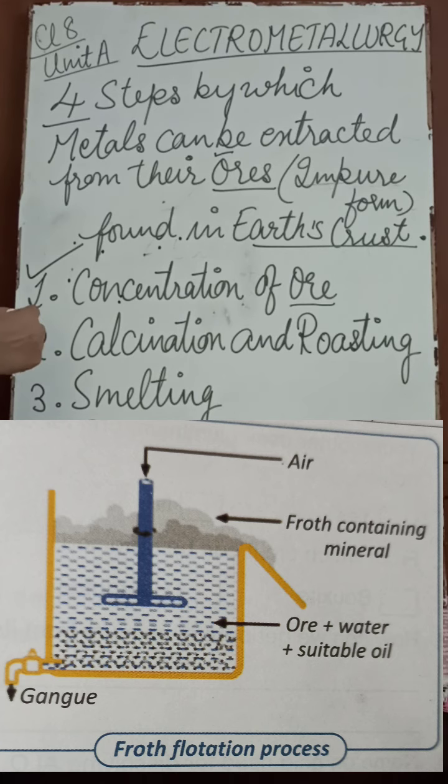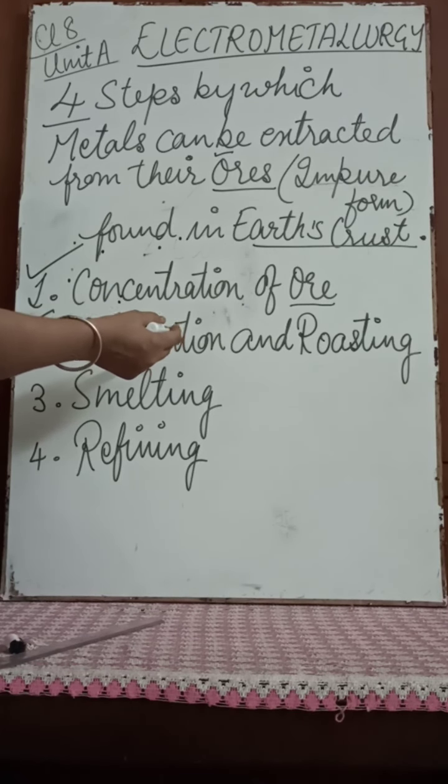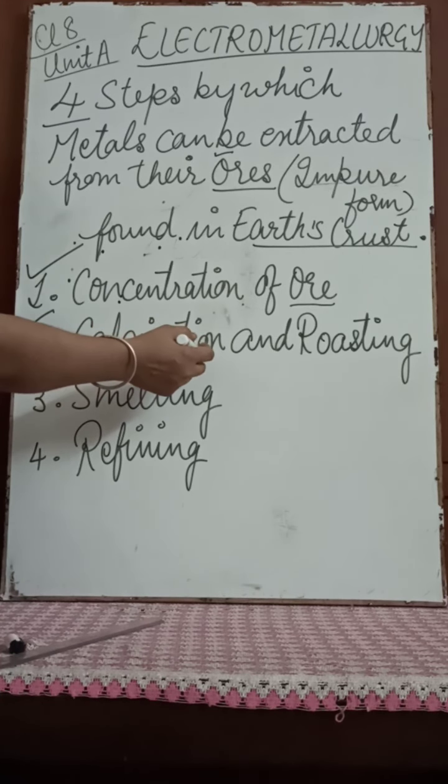Now second is calcination and roasting. What happens in calcination and roasting? It involves heating of concentrated ore in the absence of air. Organic matter and water are removed. Carbonate ores are converted into metallic oxides, right?